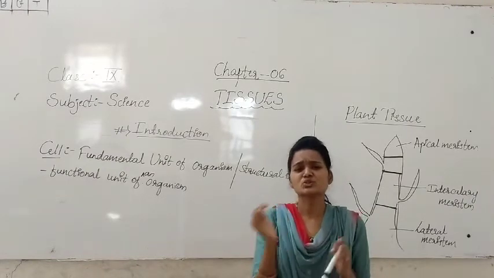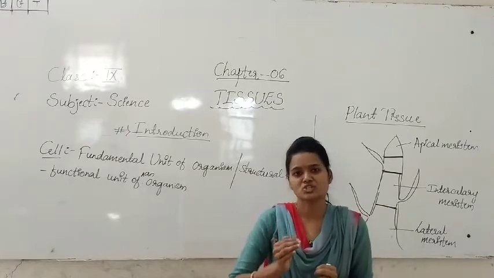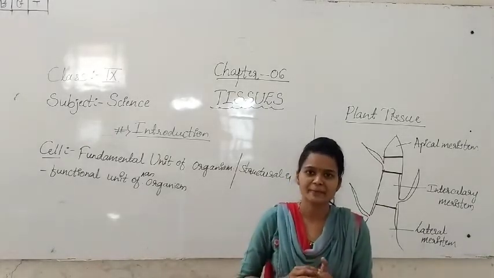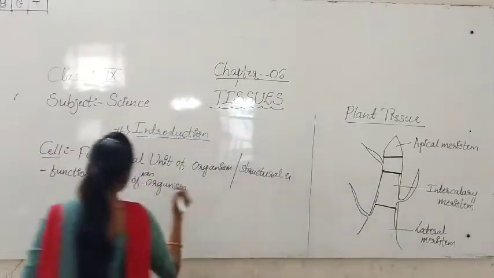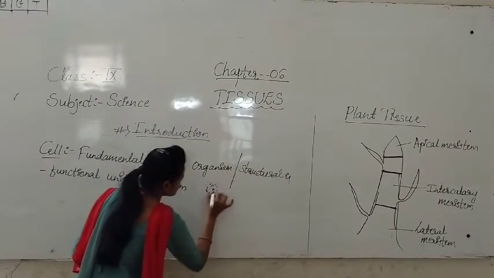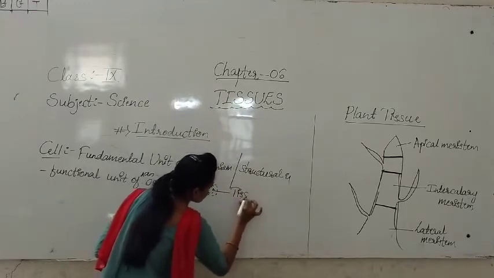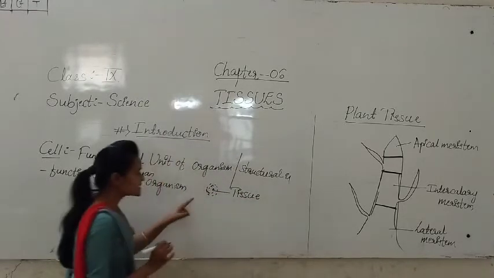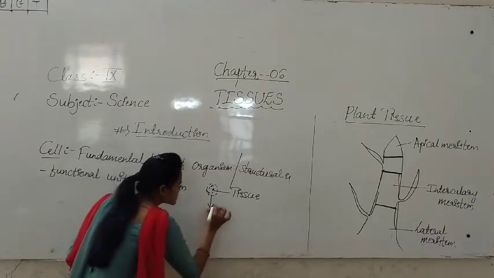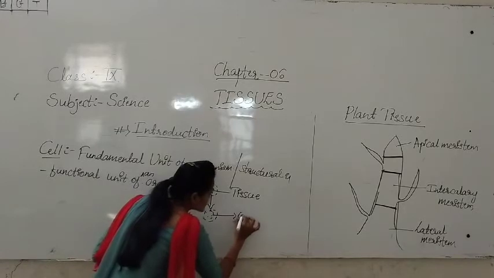Whenever the tissues work together, then only everything functions well in our body. See students, this is important. Group of cells is called the tissue. And next, group of tissues is called the organ.